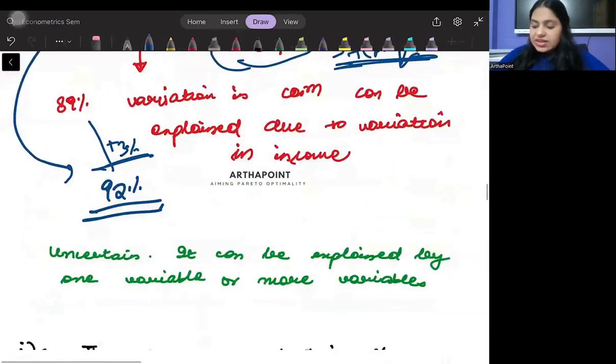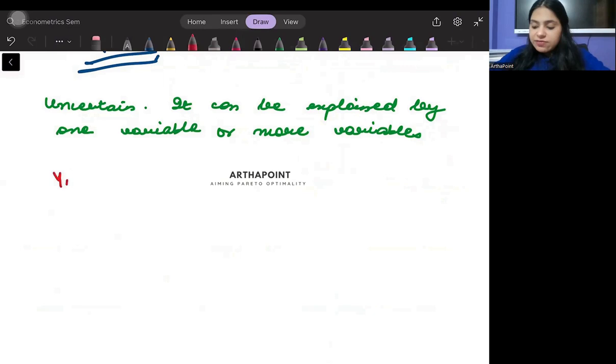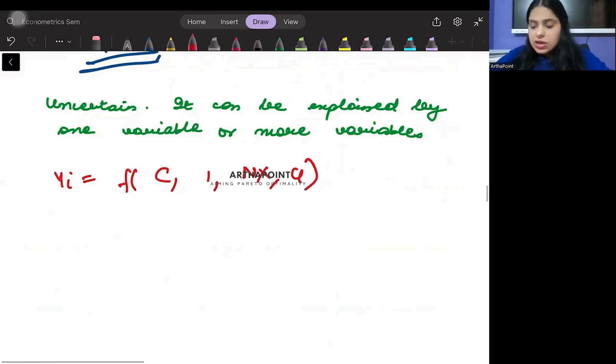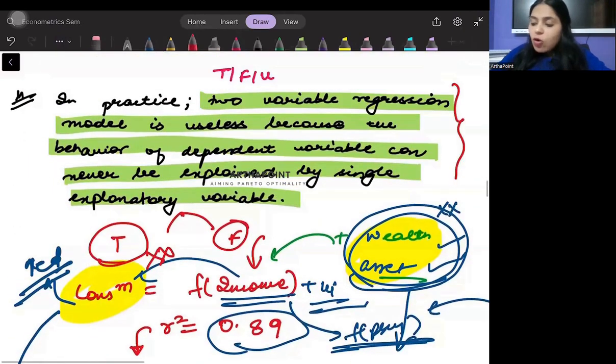For example, we know that GDP is not just defined by one thing. GDP may be a function of a lot of things. If Y represents GDP, it is a function of consumption, investment, net exports, government expenditure, etc. So here it is compulsory for me to include multiple variables. Whereas in the other case, it is not compulsory to include a lot of variables and income may suffice. So we may not always say that one variable is enough, and we may not always say that more than one variable is needed. It depends from model to model. So it's neither always true nor always false.